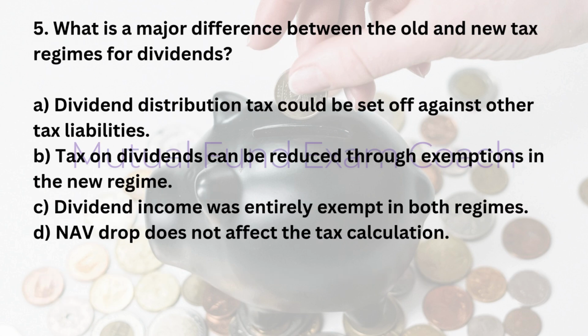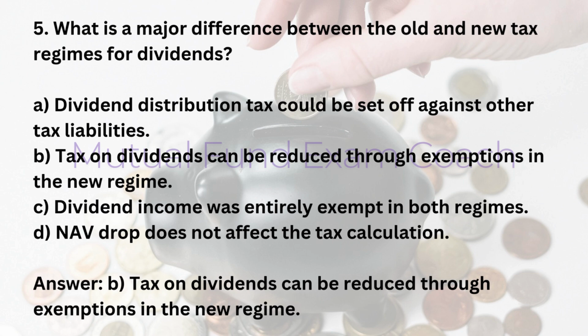5. What is a major difference between the old and new tax regimes for dividends? A. Dividend distribution tax could be set off against other tax liabilities. B. Tax on dividends can be reduced through exemptions in the new regime. C. Dividend income was entirely exempt in both regimes. D. NAV drop does not affect the tax calculation. Answer: B. Tax on dividends can be reduced through exemptions in the new regime.